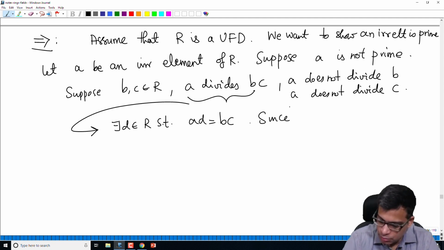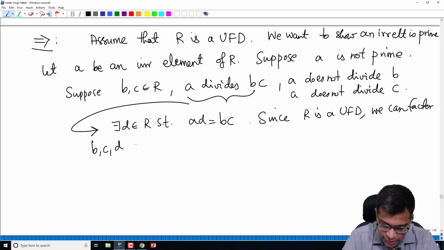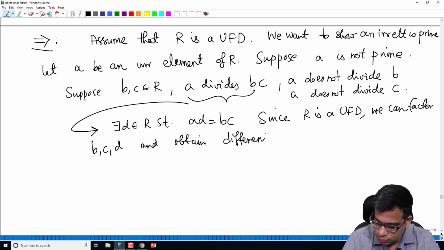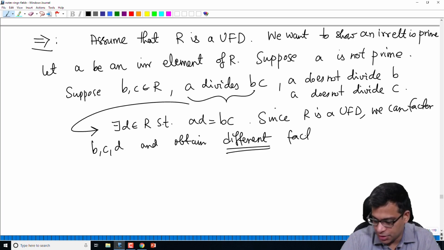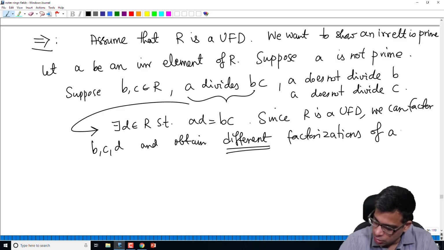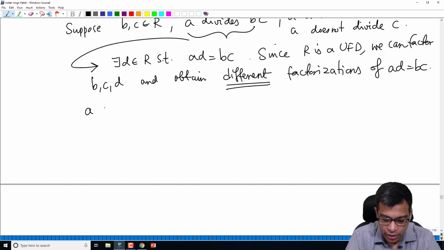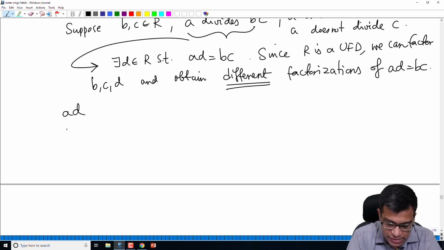Now since R is a UFD, we can factor B, C, D and obtain different factorizations of AD equal to BC. So what I am really saying is A is already irreducible, right? So we have AD on the one side and BC on the other side.